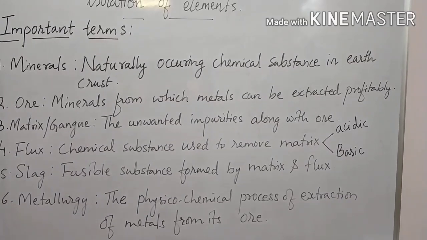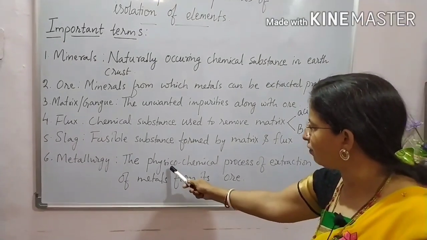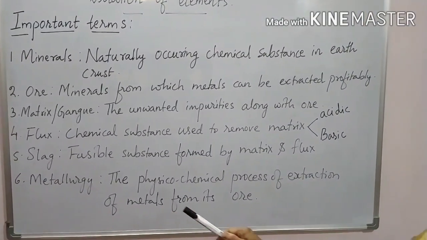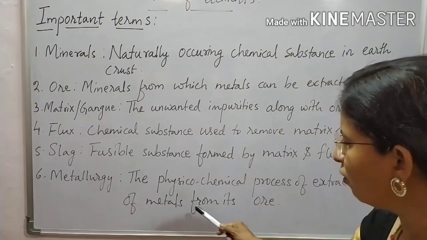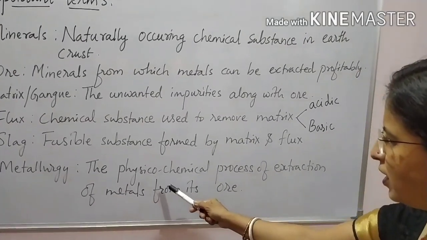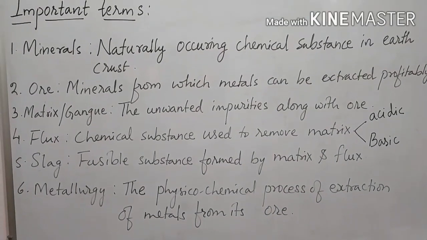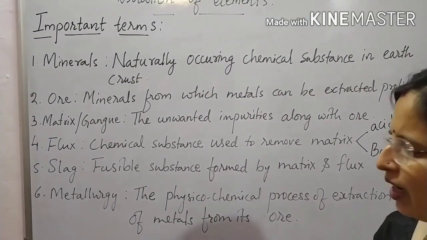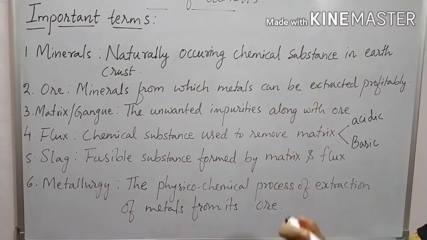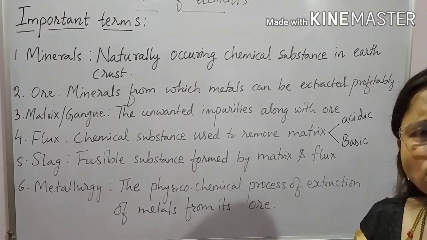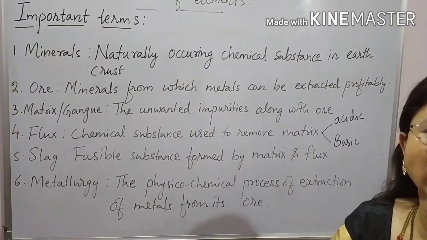Now let us go to the last terminology, that is, what is meant by metallurgy. Metallurgy is a physico-chemical process of extraction of metals from its ore. Then why am I calling it a physico-chemical process? It means that in the process of extraction of metal from its ore, we are going to use both physical methods and chemical processes.